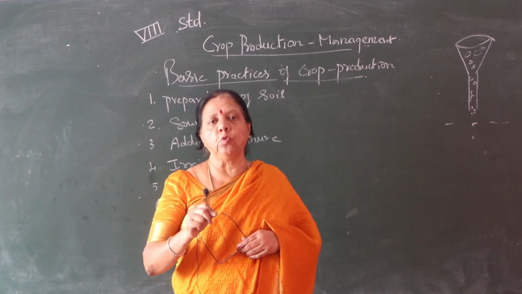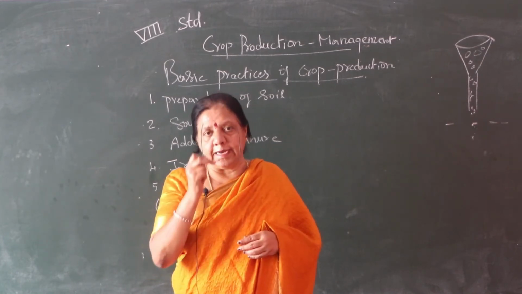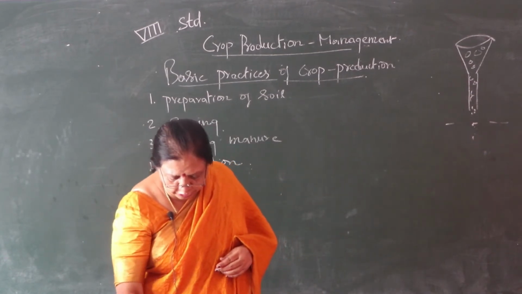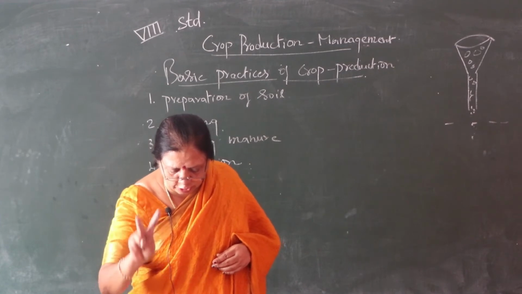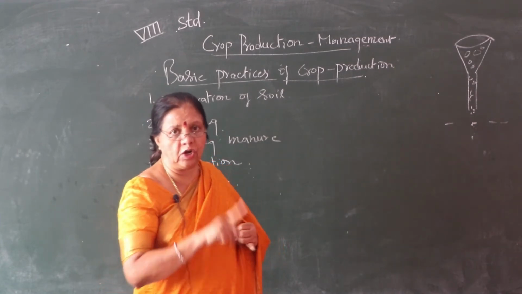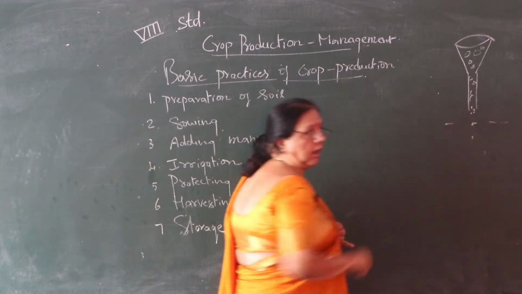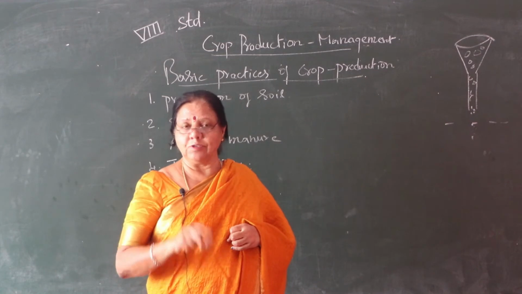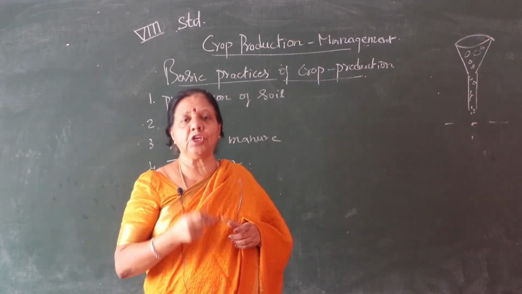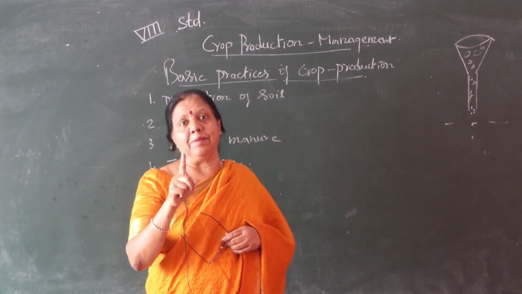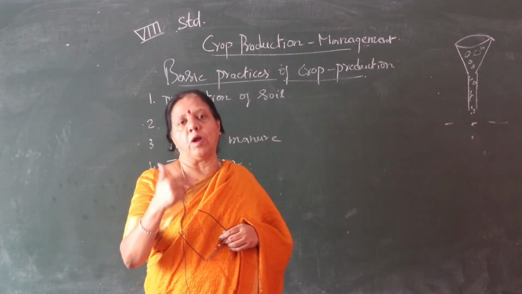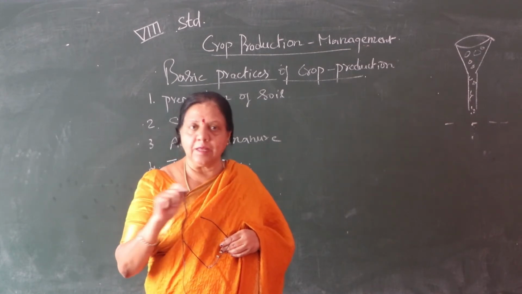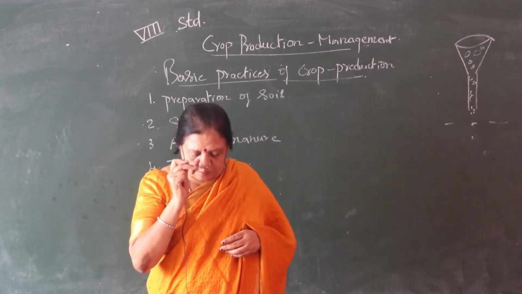These are the devices we use to sow the seeds. What others have they given? Let us see. Sowing: traditional tool, seed drill. See, there are 2 methods. One is traditional, the traditional one is the funnel. Drill means so many seeds through the tractor we are using. Which are the 2 methods? One is the traditional method, another one is the drill method. Whichever you want, you can select while sowing the seeds. Clear, children? No problem.